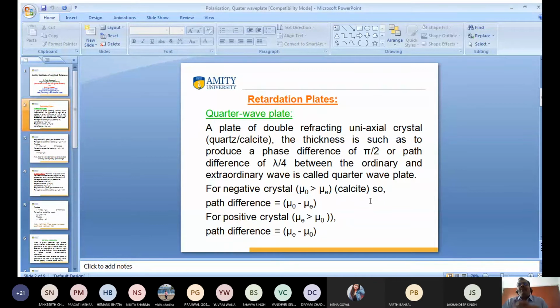So you know what a quarter wave plate is? A quarter wave plate means a plate of double refracting uniaxial crystal, just like quartz and calcite crystal. The thickness is the important thing. The thickness is adjusted so as to produce a phase difference of pi by 2, or a path difference of lambda by 2, between the ordinary ray and the extraordinary ray. This is called a quarter wave plate.